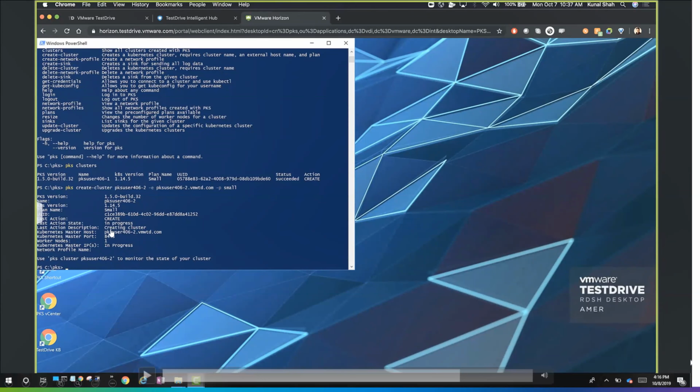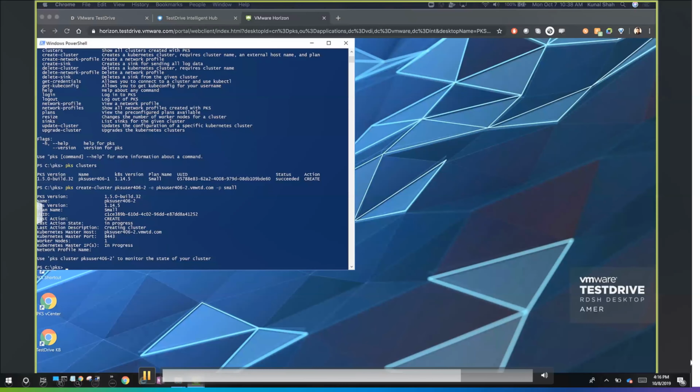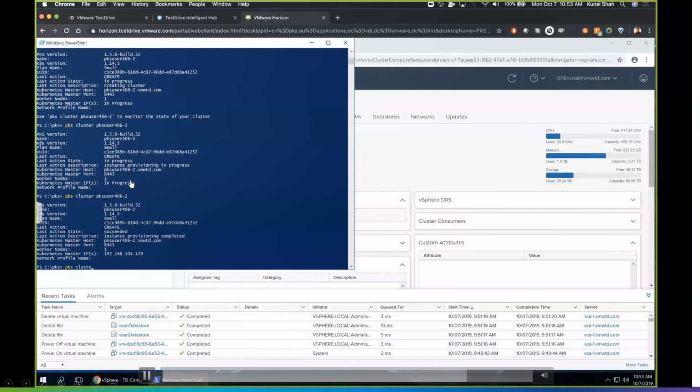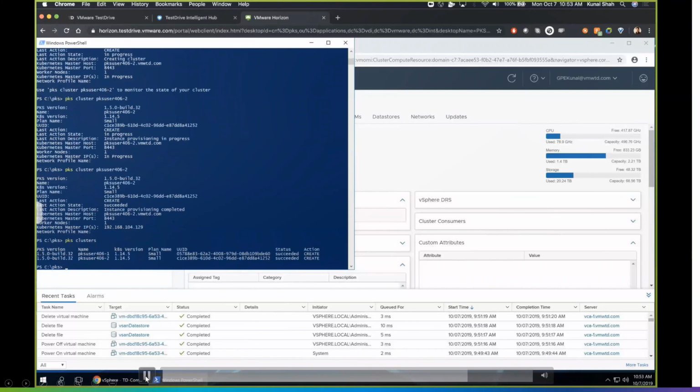When we issue a command like this, it says it is creating a cluster. Please see this. It says in progress, operation create, and the cluster is being created. What it basically does is create virtual machines on the vCenter. And once it is created, we'll have a state of succeeded. And then we can see the PKS cluster here. This second line is the cluster we just created, PKS cluster 406, PKS user 406-2. It's in progress, and once it completed, the status changed to succeeded.